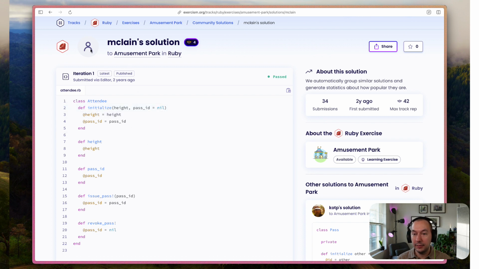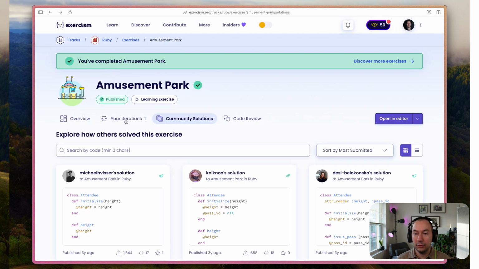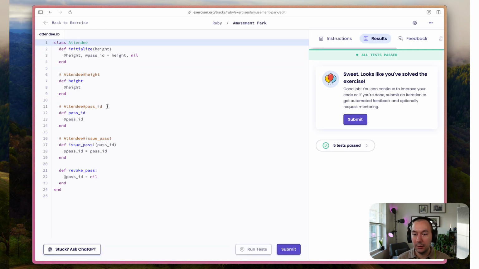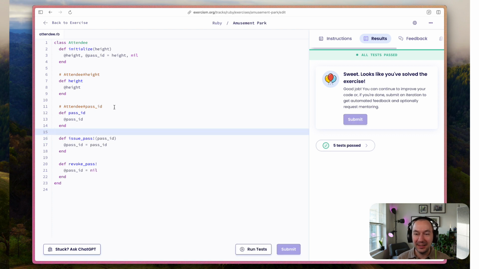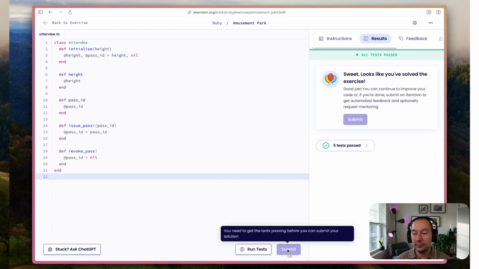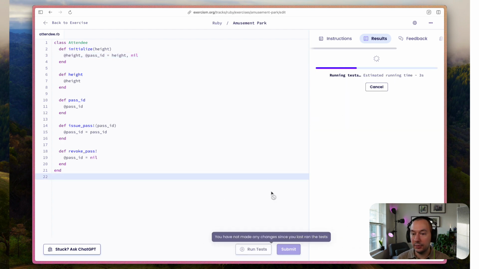So that does remind me that if we go back, let's go to my iteration, and we forgot to remove these comments. That in itself is not a problem, except I did go on a big thing about how I don't like comments in code. So just deleting those, and that's what we got, right? So the thing I was saying is we could pass in pass ID and default it to nil, but we don't need that yet. And in this exercise, we're not going to need it. Right, so I have to run the test first, and then I can submit.